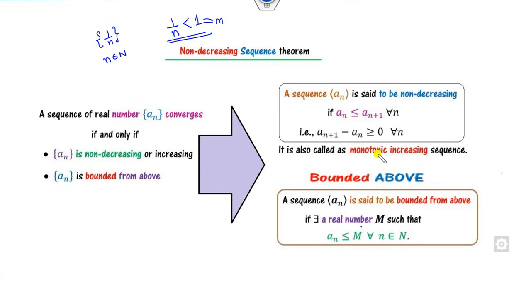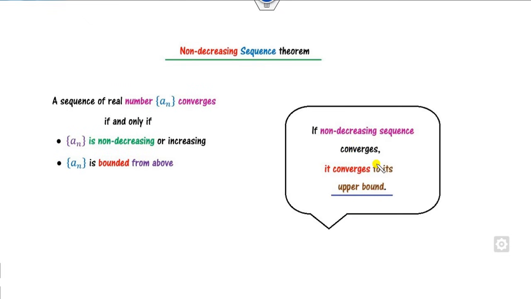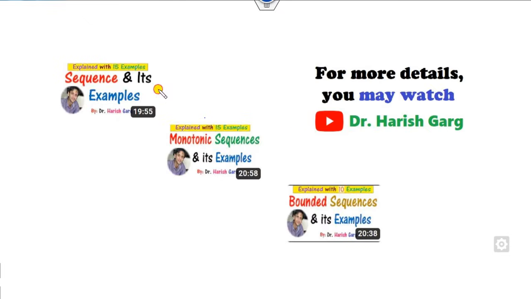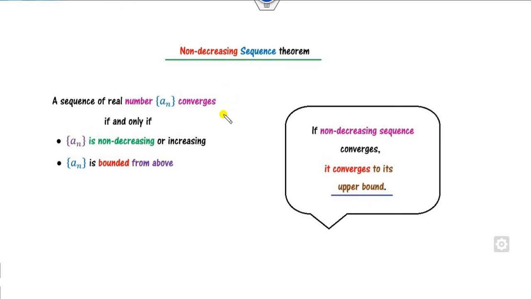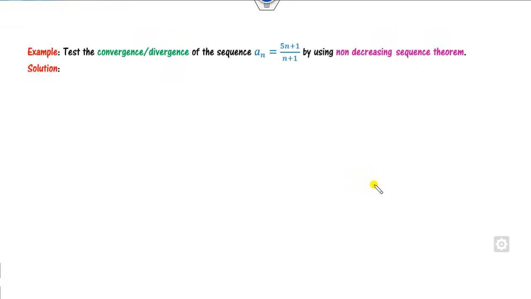If you want to find more examples and a detailed study about monotonic sequences and bounded above, you can watch my previous lectures. This is the first lecture we already covered, on monotonic sequences and bounded sequences. You can see more than 15 examples in each lecture. Remember that if a monotonic non-decreasing sequence converges, then it converges to the upper bound. How you can find the upper bound, we will see in a couple of examples. So for example, here you have to test the convergence and divergence of this sequence. If I apply the first method on this, what will be the result?